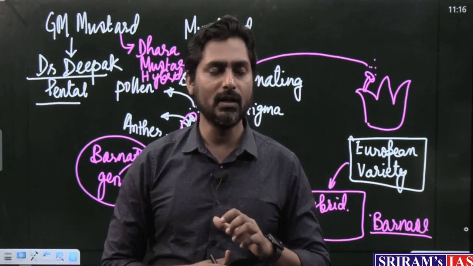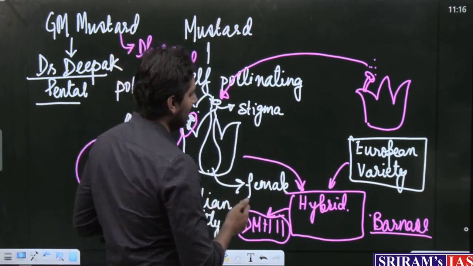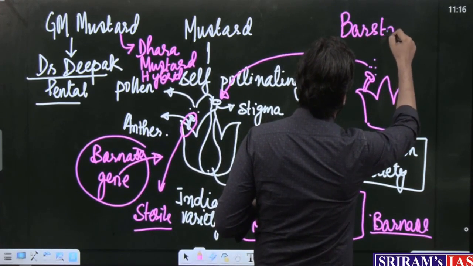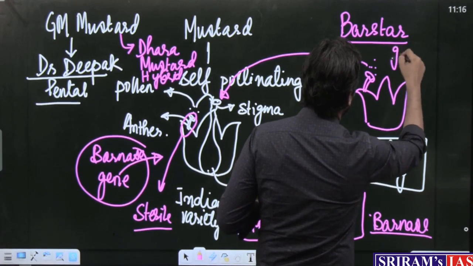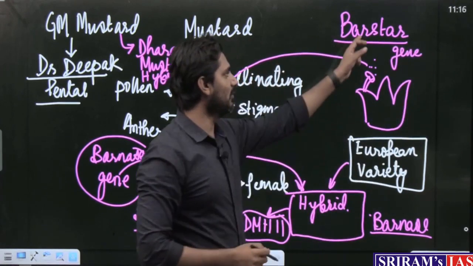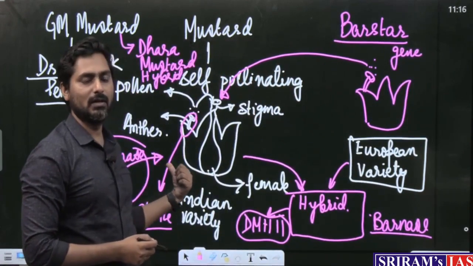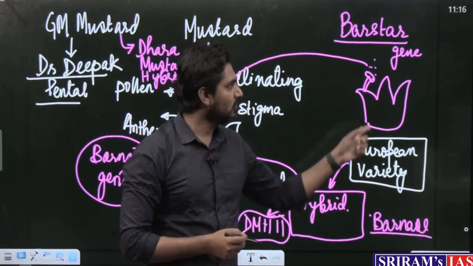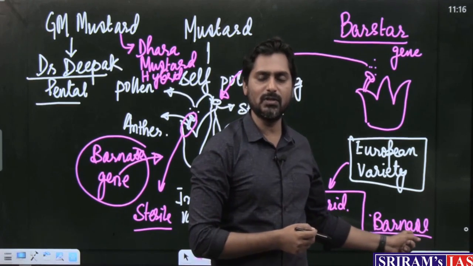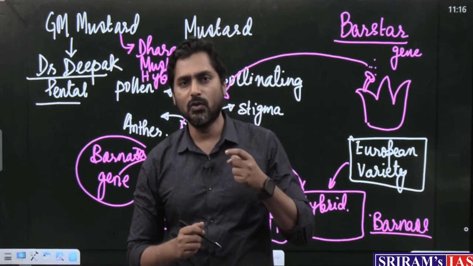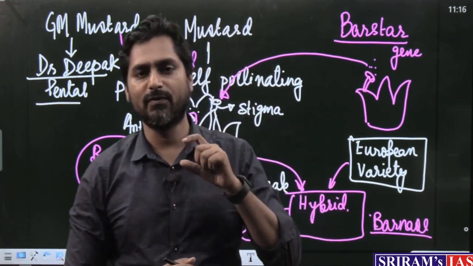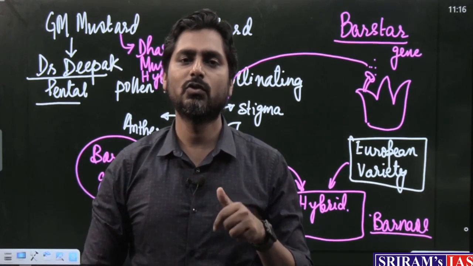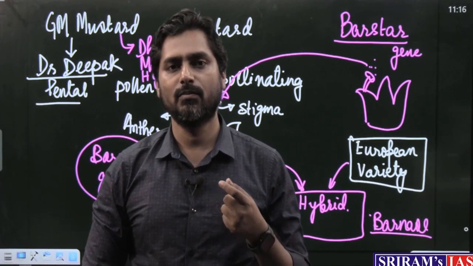So, we have added another gene called the Barstar gene. The Barstar gene will reduce the effect of the Barnase gene after the hybrid has been formed. It will make the male part fertile again, so when the male part becomes fertile again, self pollination is possible.